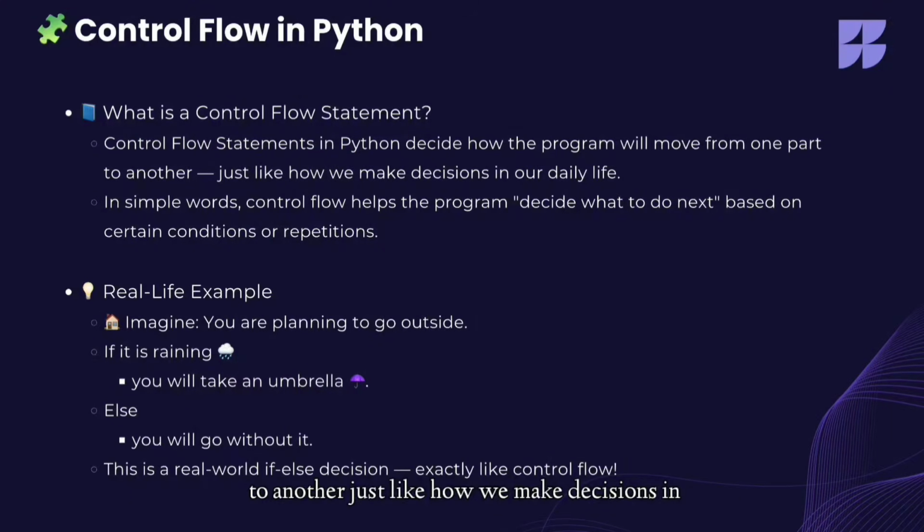we make decisions in our daily life. For example, if it is raining outside we will carry an umbrella, but if it's not raining outside we will not carry an umbrella. So it's a decision. Suppose if the exams are near we study harder, right? Python also takes such decisions using something called control flow. It includes conditions, loops and more.